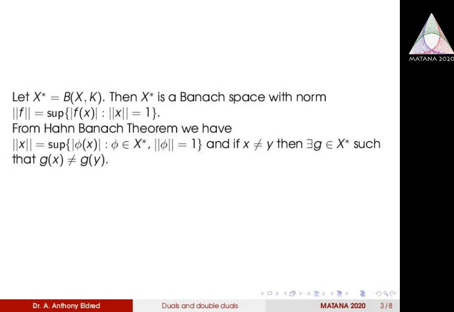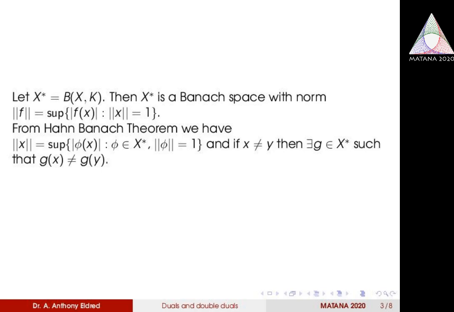So while we define the norm of phi to be the supremum of modulus of phi of x where norm x equal to 1, we also see by the Hahn-Banach corollary that norm x is equal to the supremum of modulus of phi of x such that phi is a bounded linear functional whose norm is equal to 1. And also if x not equal to y, then we can find a functional g such that g of x not equal to g of y. So these are all the consequences of the Hahn-Banach theorem.